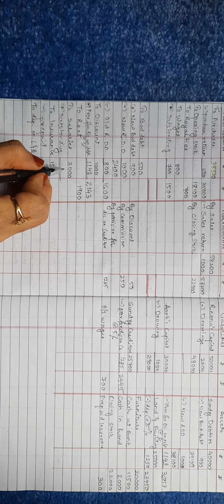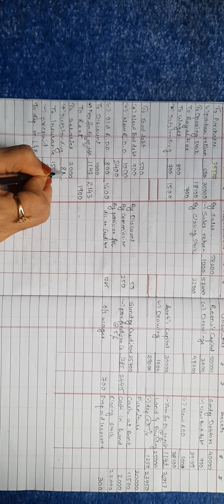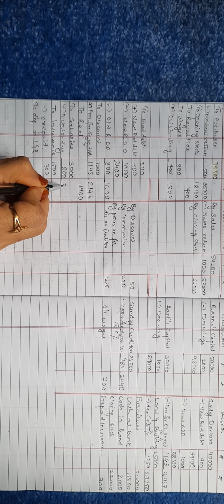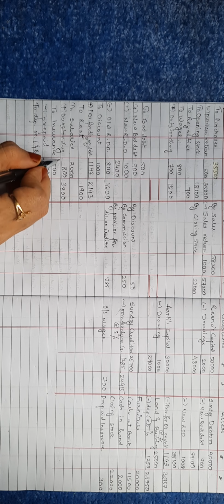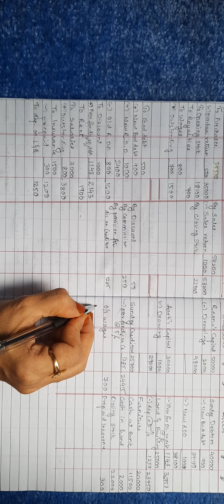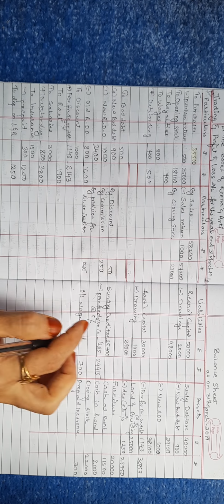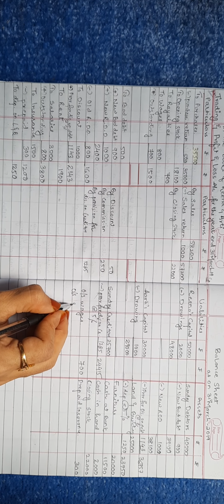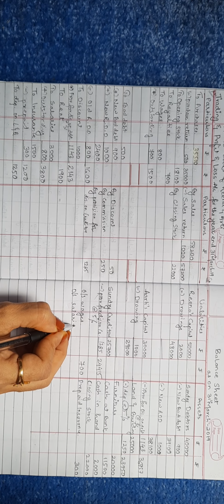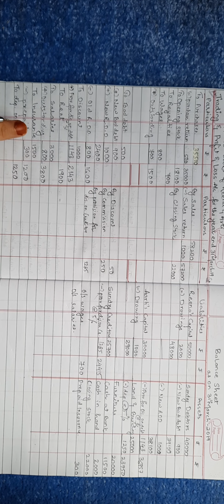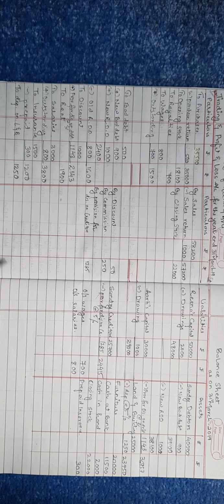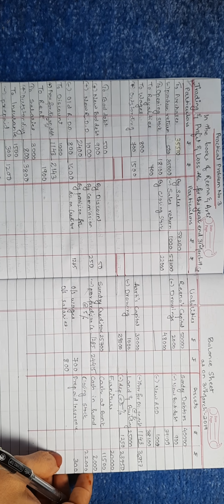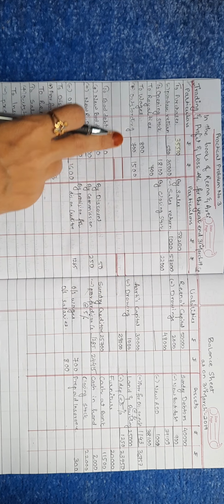Add both of it. The salaries are outstanding by 800, so add this and 3800 in the outer column. The next effect of salaries outstanding goes to the liability side of the balance sheet, writing outstanding salaries, and the amount which is outstanding, that is 800, will be written here in the outer column. Now we have completed all the adjustments, so we'll go for the closing of the trading account.